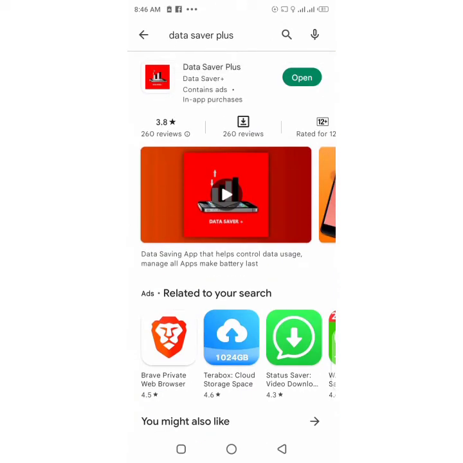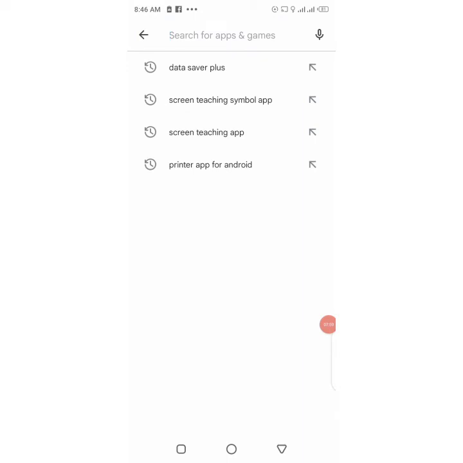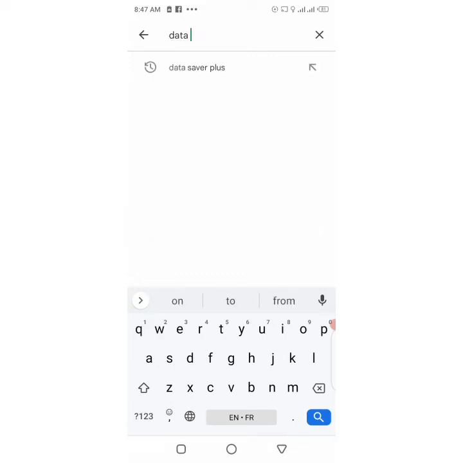So this is how to run this, and make sure that your data is very safe, not consuming so fast. With this simple app and others, you can also find other data saver apps.